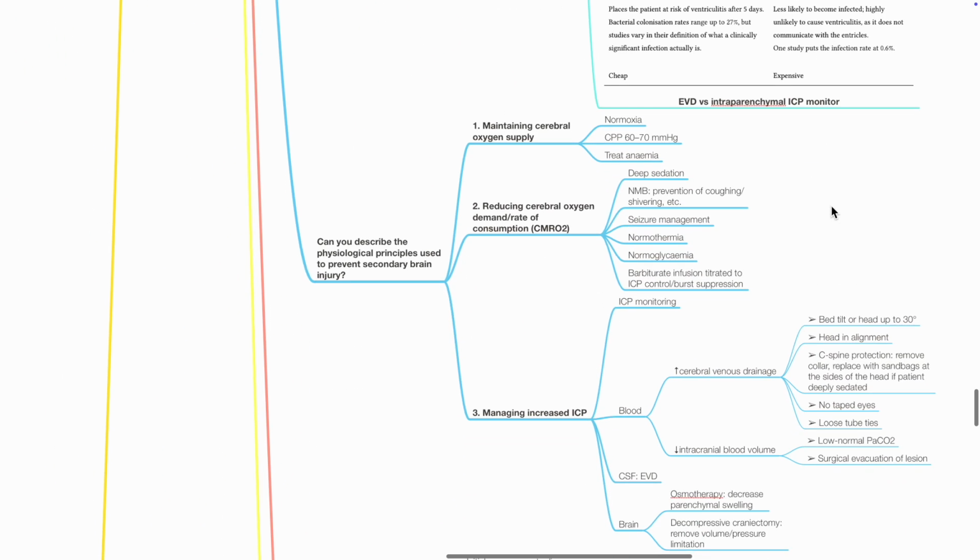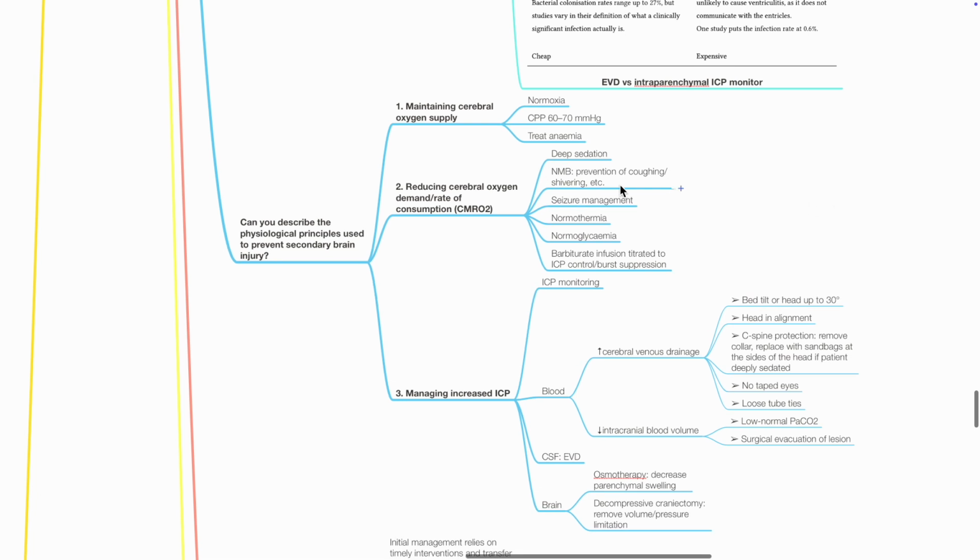Can you describe the physiological principles used to prevent secondary brain injury? This includes maintaining cerebral oxygen supply via normoxia, CPP 60 to 70 mmHg, and treating anemia, and reducing CMRO2, such as via deep sedation, paralysis, seizure management, ensuring normothermia, normal glycemia, and barbiturate infusion.